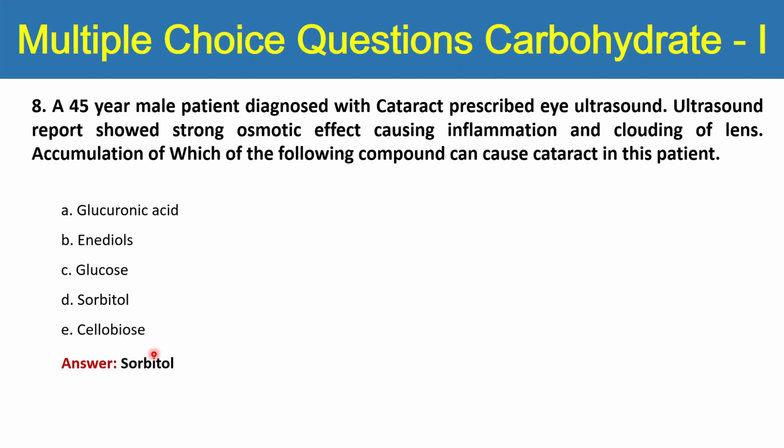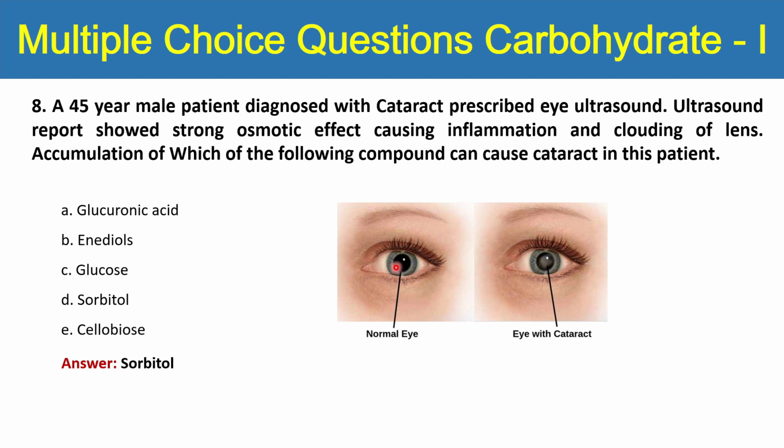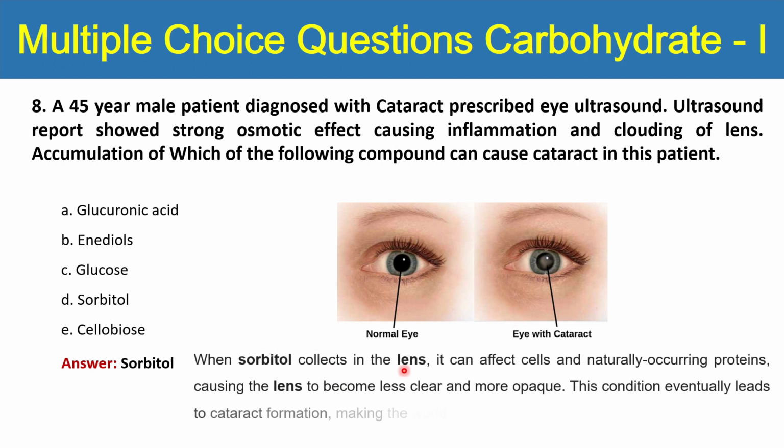So if the sorbitol is taken up or gets accumulated in the lens, it will cause clouding of lens initially and then it will lead to the cataract. So you can see here, this is the normal lens. It is very much transparent, while here the lens is not that much transparent. It can cause yellowish effect or clouding of the lens because of the sorbitol gets accumulated. When sorbitol collects in the lens, it can affect cells and naturally occurring proteins, causing the lens to become less clear and more opaque. As you can see here, this condition eventually lead to cataract formation, making the world around you appear blurry, yellowish or faded.